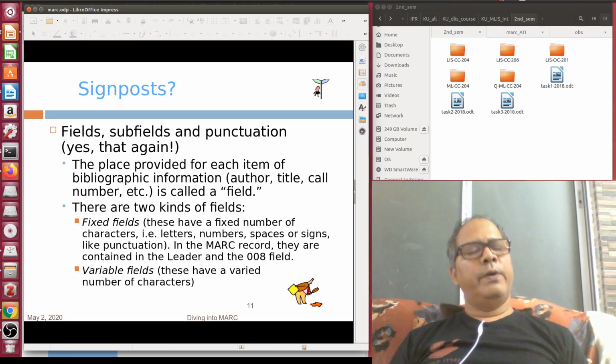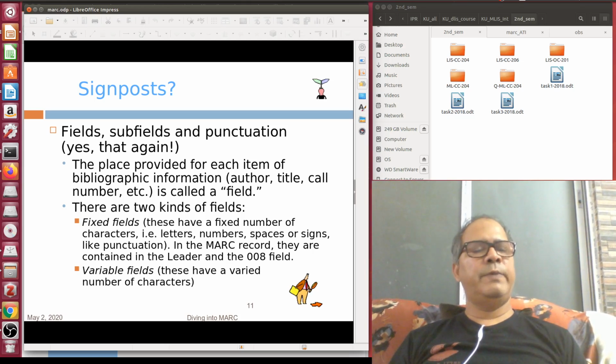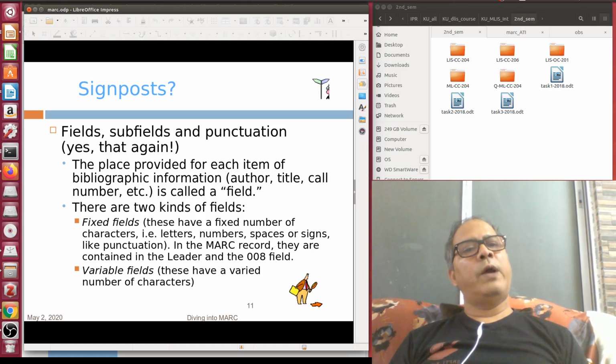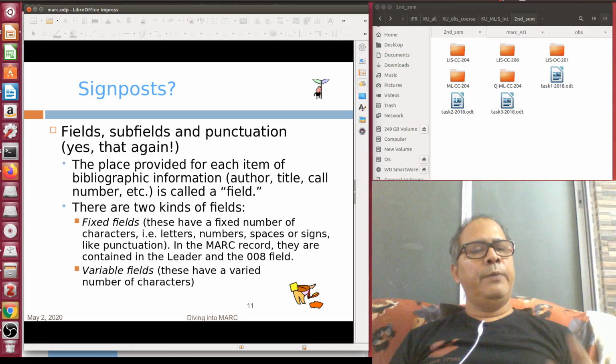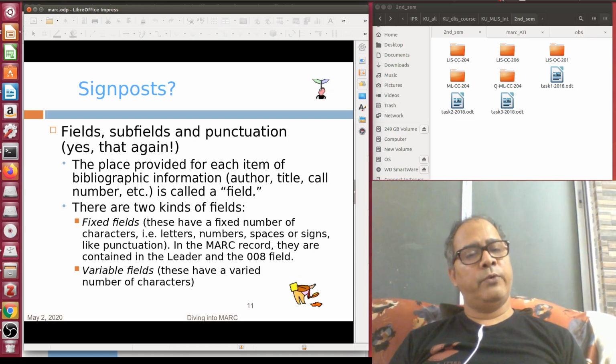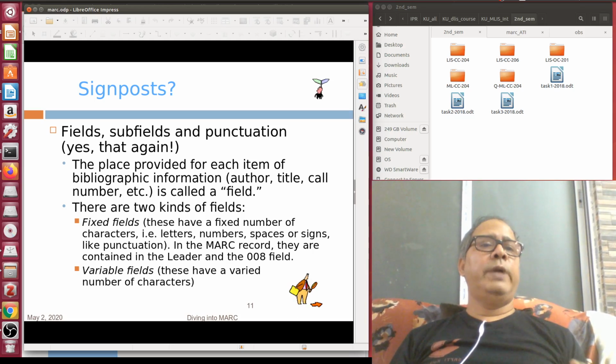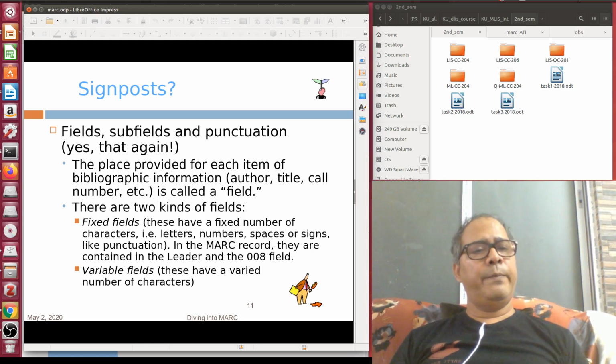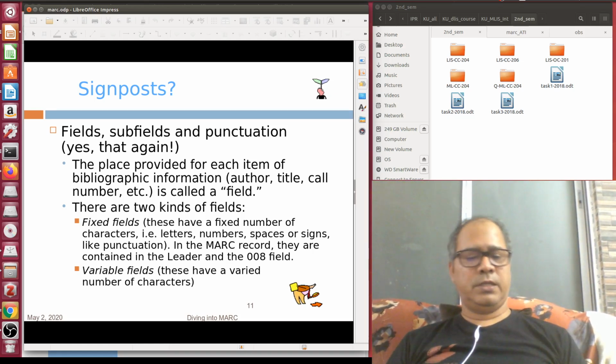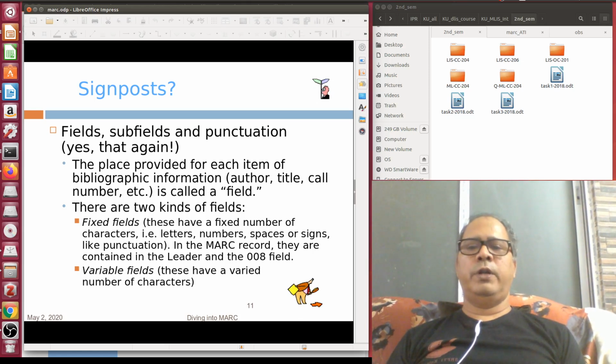There will be a preceding space for every punctuation symbol except comma and dot. So if you are giving a forward slash, like ISBD punctuation, you need to give one space before. If you are using a semicolon as a punctuation mark, you need to give one space before. But when you are using comma or dot, you don't have to give a space. So except comma and dot, every punctuation mark in ISBD must be preceded by a single space. Please remember this golden rule in case of MARC 21 data entry.